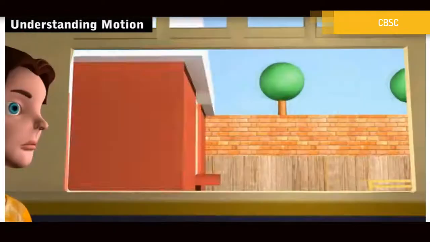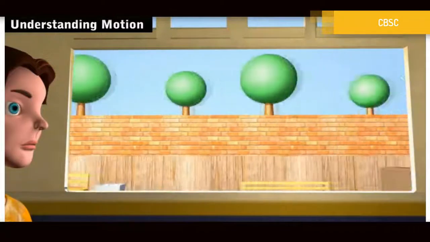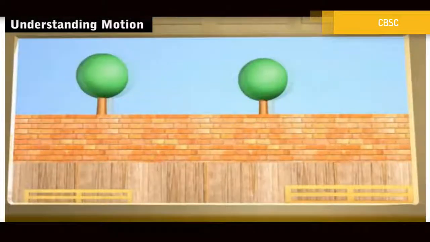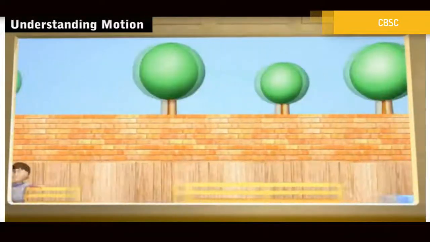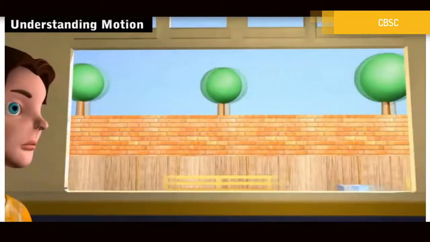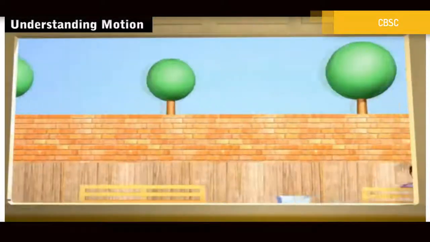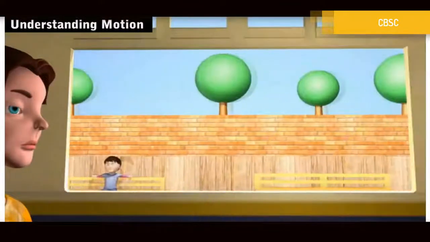Now I'm going to take some more interesting examples to make this concept of motion even more clear. So you're in a moving train and you look outside. So what do you see when you look outside the train? Yes, you will see that there are trees or there are fields and poles which appear to be moving to you. So now the question is, are they actually moving? Just think about it for a moment.